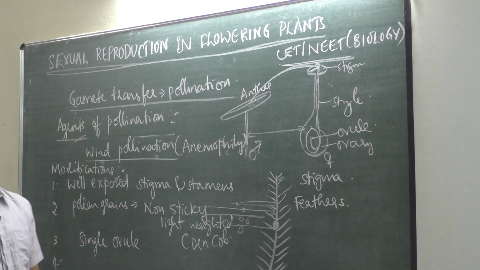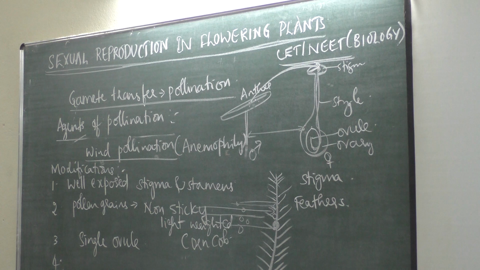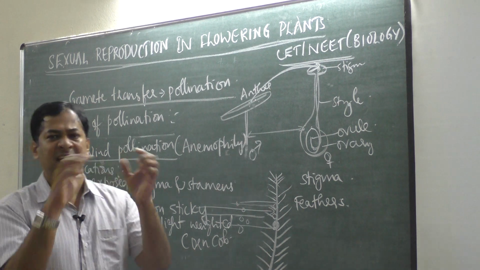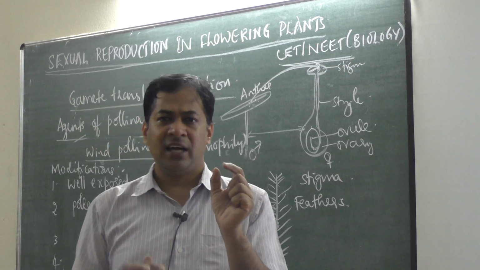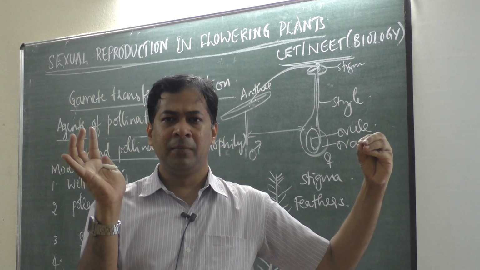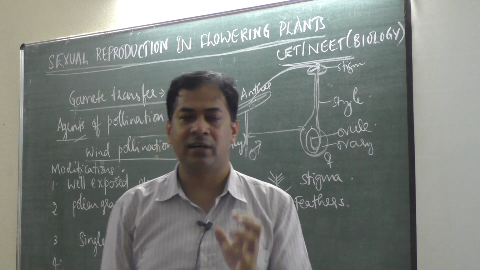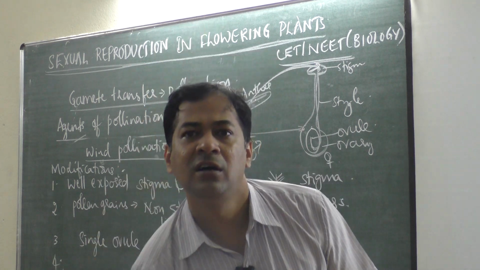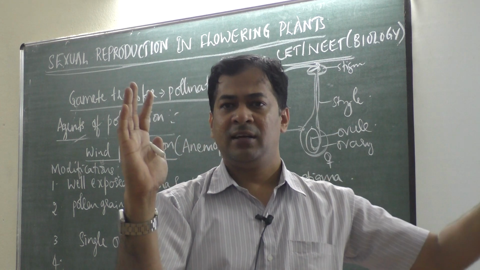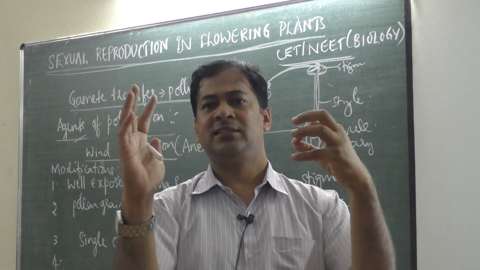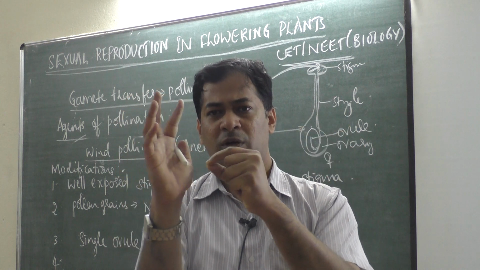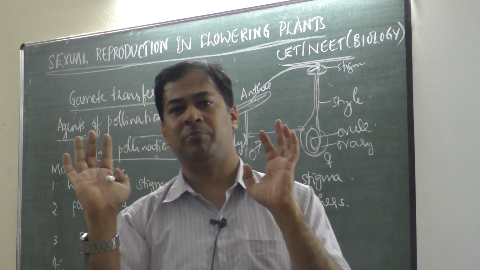Then what about the flower? How should the flower be? There should be numerous flowers packed in the form of an inflorescence. Numerous flowers means many small flowers. If it is a big flower, then pollen grain may not fall on the flower, because pollen grain may pass from the upper or lower side. If many flowers are there with a long stalk, many pollen grains will pass. At least chances are there that one or two may fall on one or two flowers, so that pollination happens.